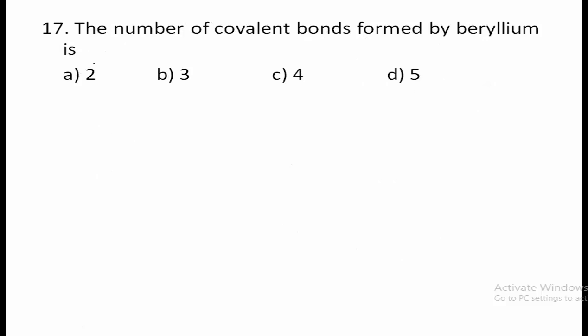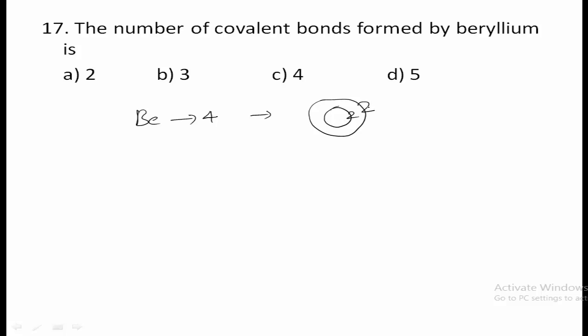Next, 17th question. The number of covalent bonds formed by beryllium is. Beryllium, as you know, its valency is 2. Its atomic number is 4, and therefore in the first shell 2 electrons are present, in the second shell 2 electrons are present.